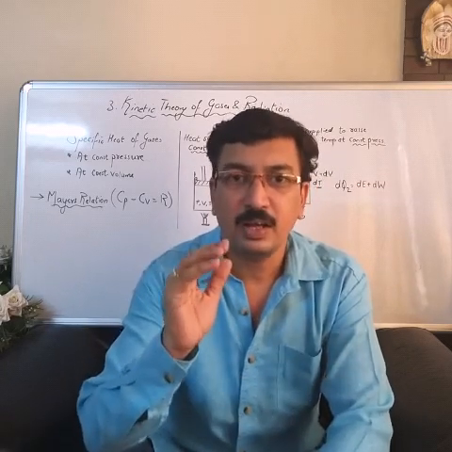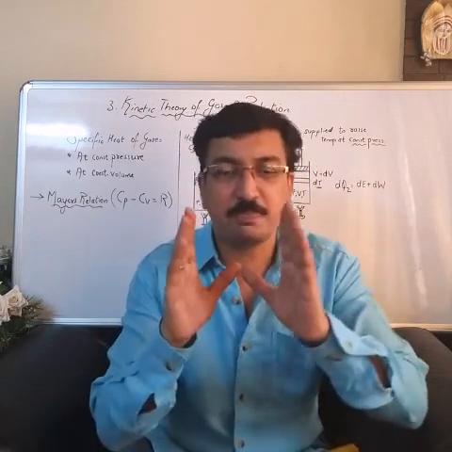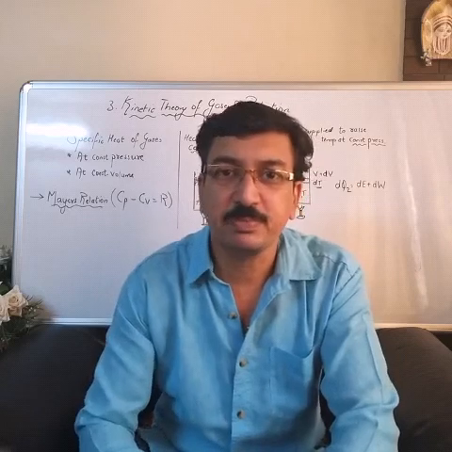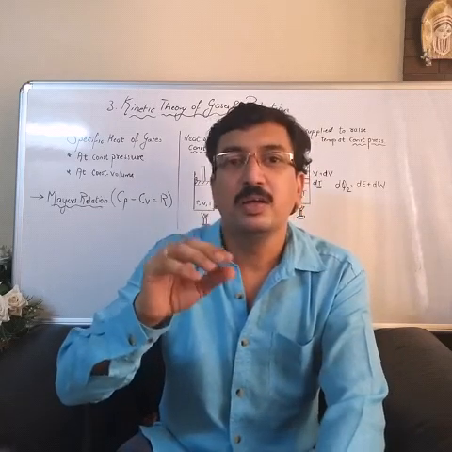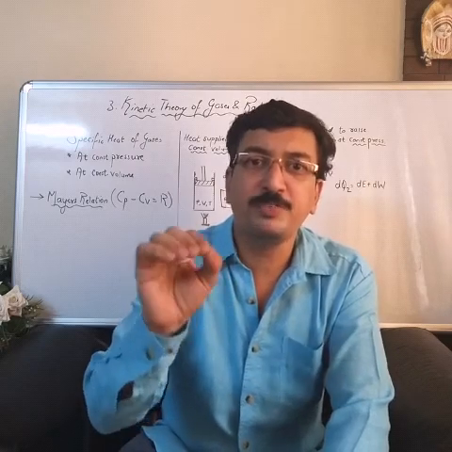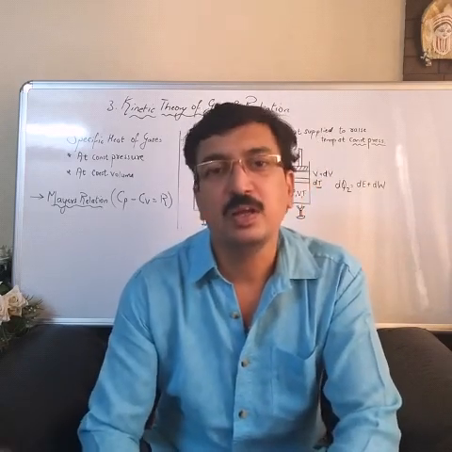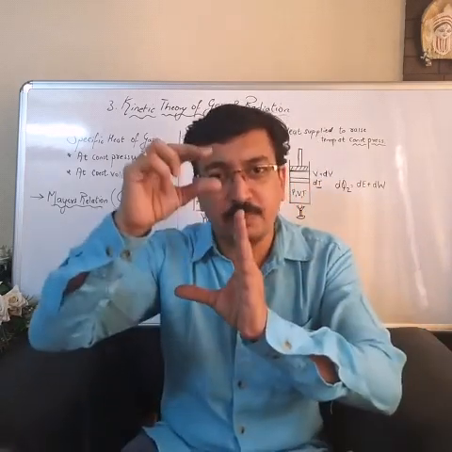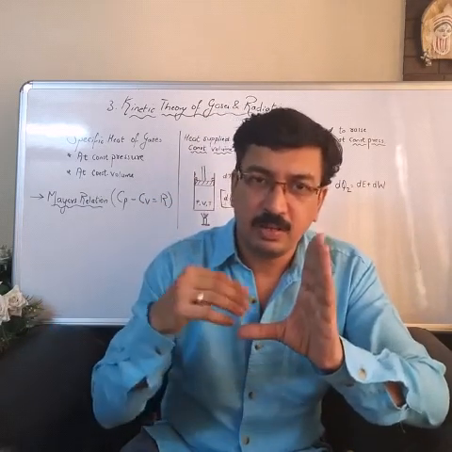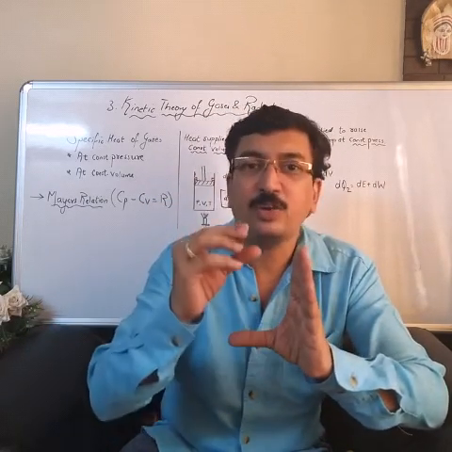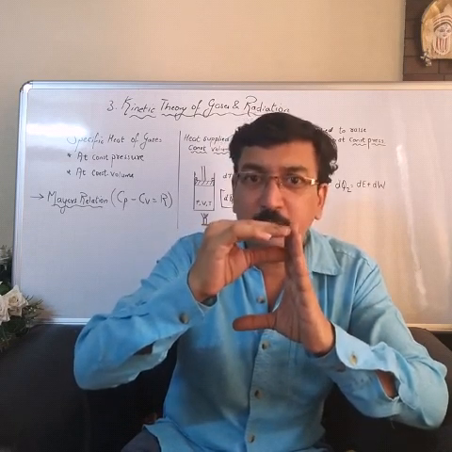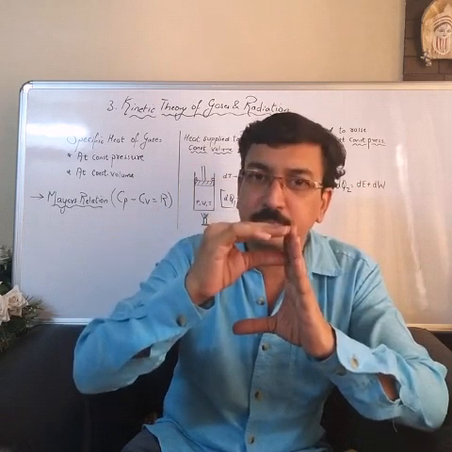First of all, understand there is a frictionless piston. You can take example of a syringe. Okay, syringe you have seen. Inside it there is a gas. Pressure of gas is P, volume is V, and temperature is T. The piston is frictionless. Okay, the piston can move up and down. In the first case, I am heating the gas at constant volume. So I have locked the piston, so the piston will not move up.